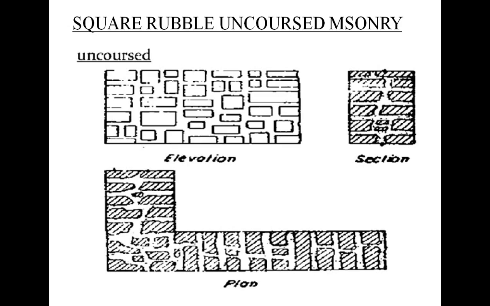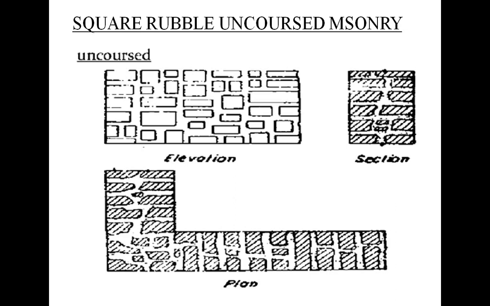Now we'll discuss the square rubble masonry. Square rubble uncoursed masonry we'll see first. The second type is square rubble masonry, after the random rubble. What does square rubble masonry mean? The stones we use for construction of the wall are roughly dressed. Square rubble masonry uses stones having straight bed and sides. The stones are usually squared and brought to a hammer dressed or straight cut finish.